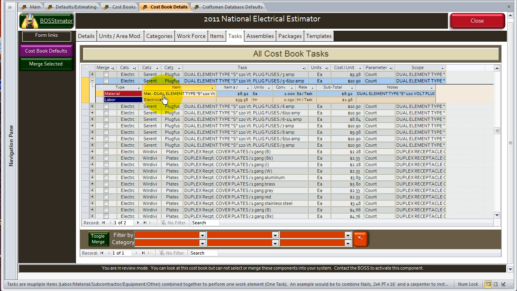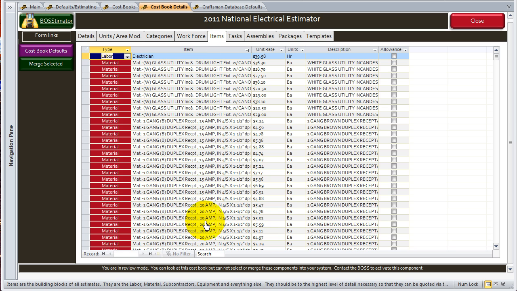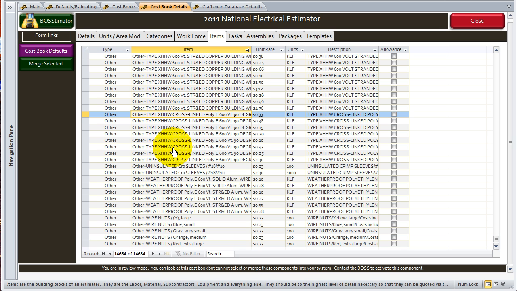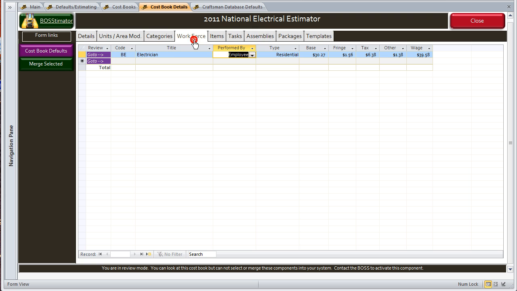That is an item. The electrician is also an item. So those items combine together to install that fuse. That's what the items do. And there are some 14,686 different items. Some of those items are used multiple times throughout the tasks, so you need to look throughout it and find out what it amounts to.